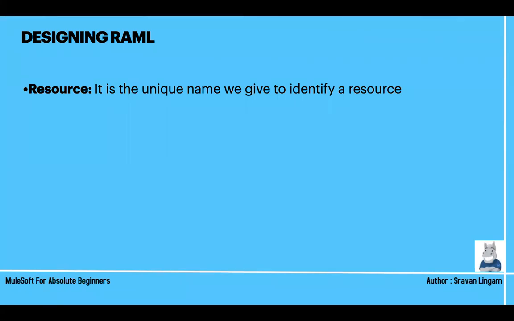Okay. When you say login, you can say /login. That means you are performing a login operation. If you are typing something in the URL which is not implemented, then it will say resource not found. It is very, very important. Resource is nothing but the unique name we give to identify a resource.